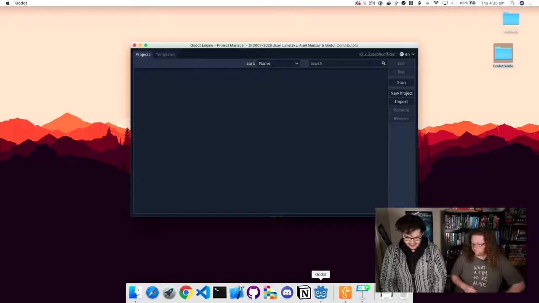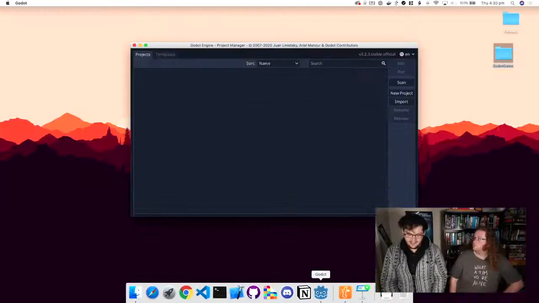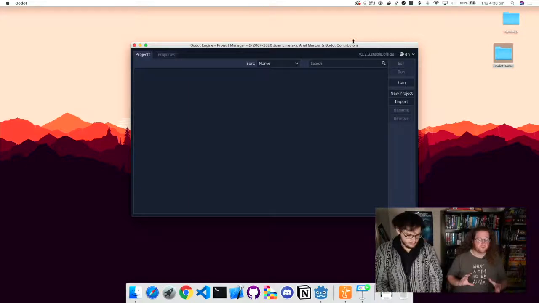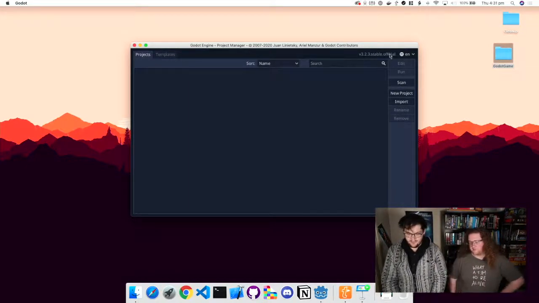Godot looks like this. You can see its icon down in my dock. Godot runs on Linux, macOS, Windows, and probably anything else you could name because it's actually written in Godot. That's a very common thing you'll see a lot in game engines, both the open source and the proprietary ones. They're generally written in their own libraries, which has some advantages and some disadvantages.